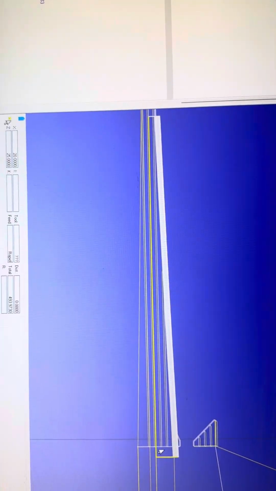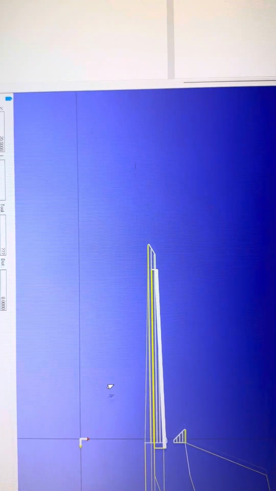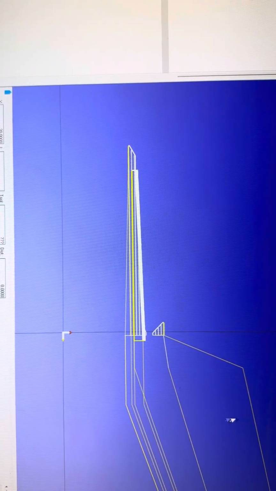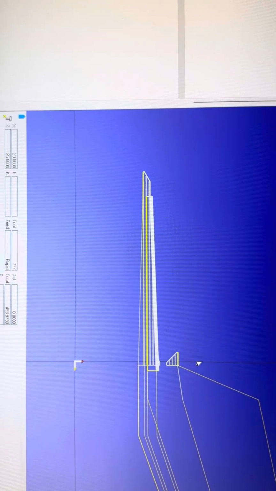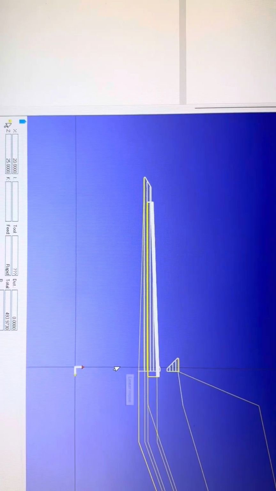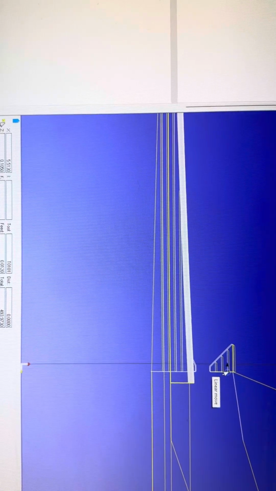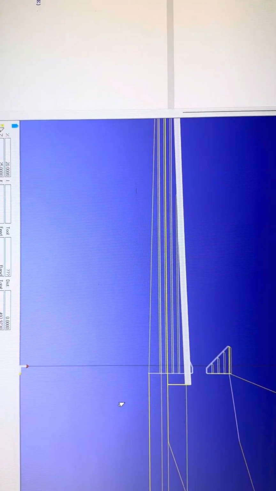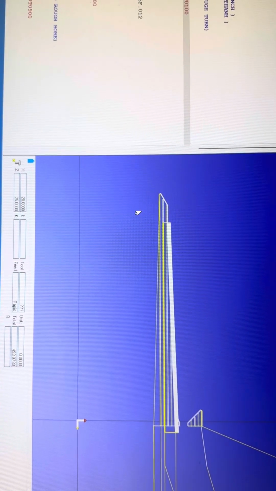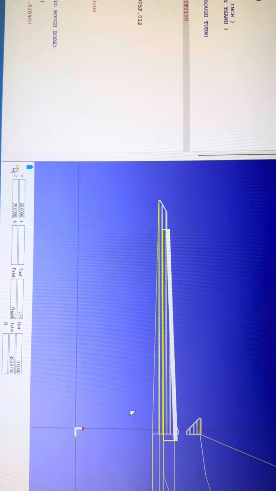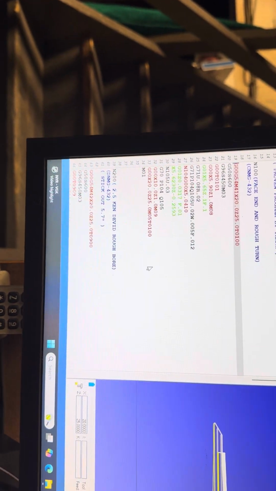Save to run, and you check here. The tool they go out. See, come here, they go out, the save. This is the X0 right here. Okay, the OD, the tool go out. Okay, good. And ID, the tool look good. That means this program is safe to set up.